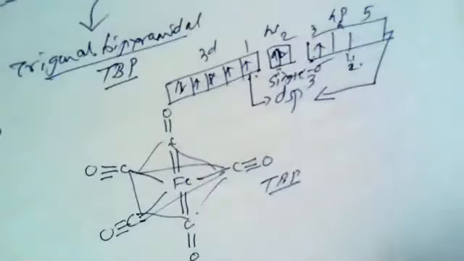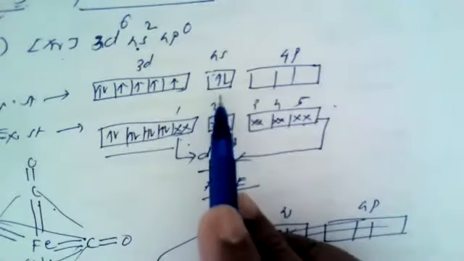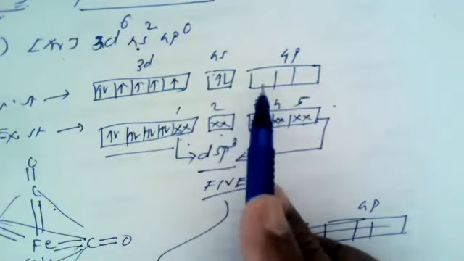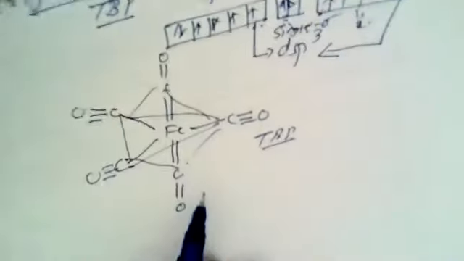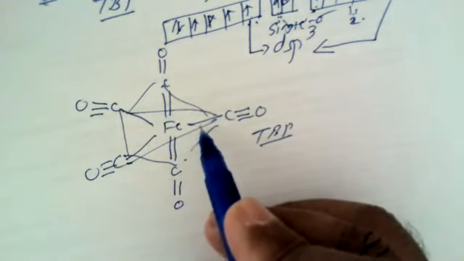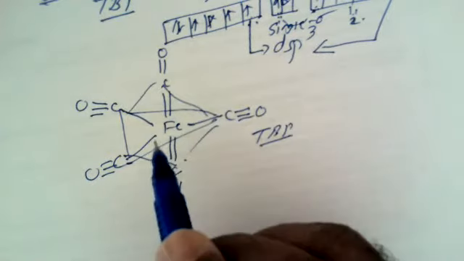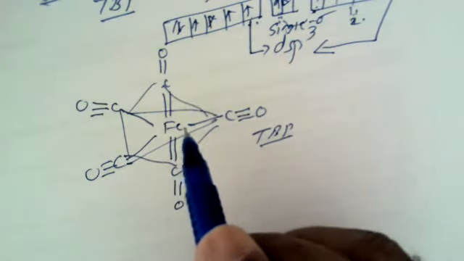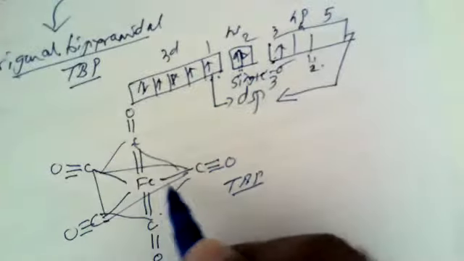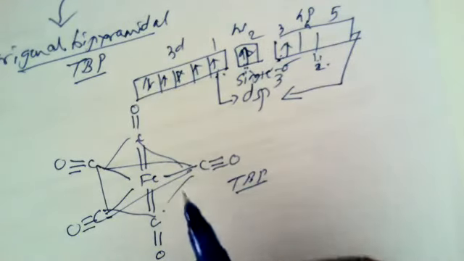But according to the modern concept, because of promotion of one of the 4s electrons to the 4p level, there are three single sigma covalent bonds and two double bonds, of which one is a sigma and another a pi bond. So this structure is also supported by various bond data.